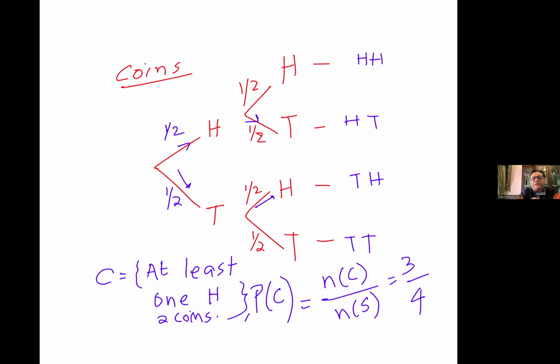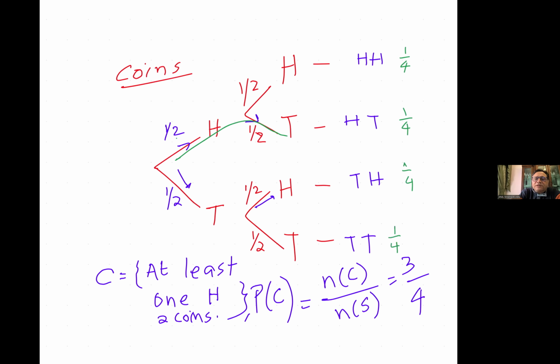If you go through the first branch of getting two heads, multiply half with half, right? And you get one fourth as the probability of getting two heads. You get the whole idea? Then you could go with the second branch, and half and half will give one fourth as the probability of getting head and then tail. Similarly, tail and head will give you one fourth, and two tails is also one fourth.